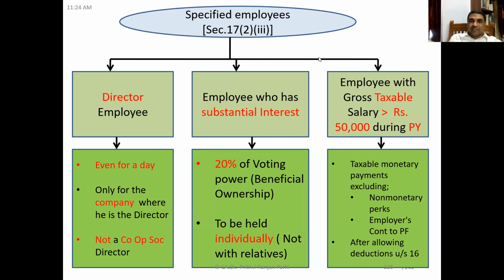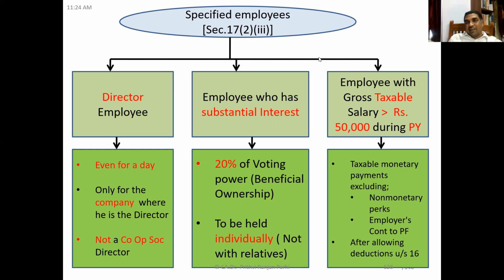Next category of employees: the employee who has substantial interest. Substantial interest means at least 20%, that is 20% or more of voting power. Let us say the employee owns shares of 20%, then he is an employee with substantial interest. Or if it's a partnership and the employee has more than 20% share in that firm, then the employee is an employee of substantial interest. He is a specified employee.